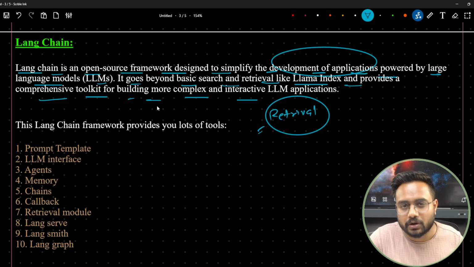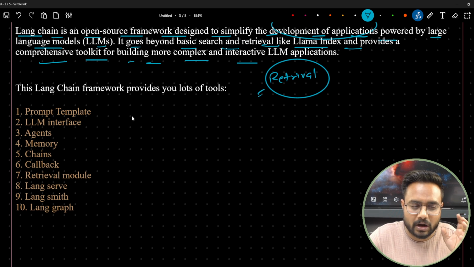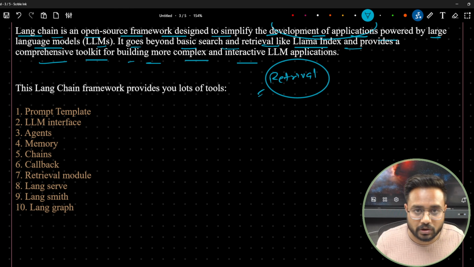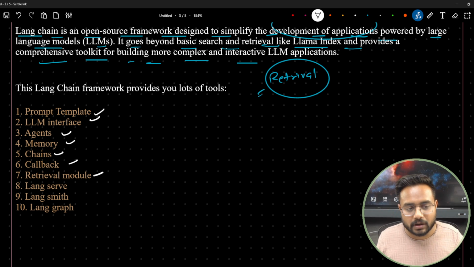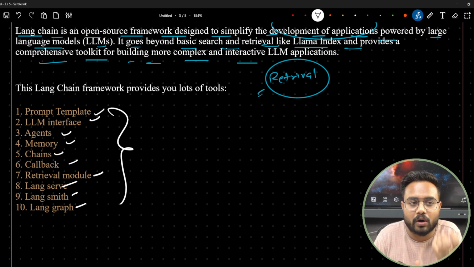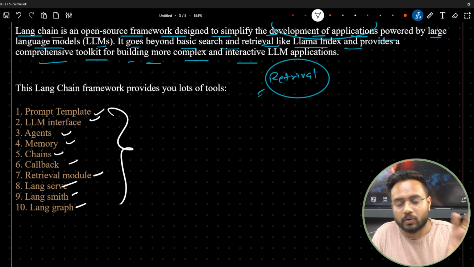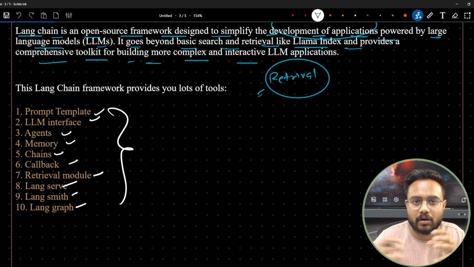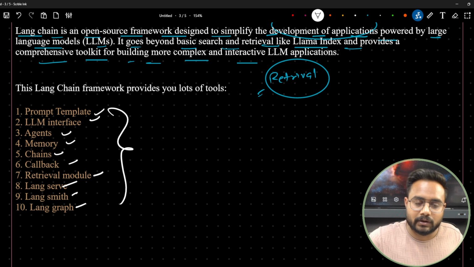There are so many tools you will find inside LangChain. Now let me highlight what all tools you have inside LangChain. First is prompt templating, then second is LLM interface, third is agents, memory, chains, callbacks, retrieval module, LangServe, LangSmith, LangGraph. These are the core modules or core tools of LangChain for developing any sort of application. If you don't know about it, guys, don't worry. I will be coming up with a very detailed playlist on LangChain, and definitely after that you will get it. It's my promise to all of you.